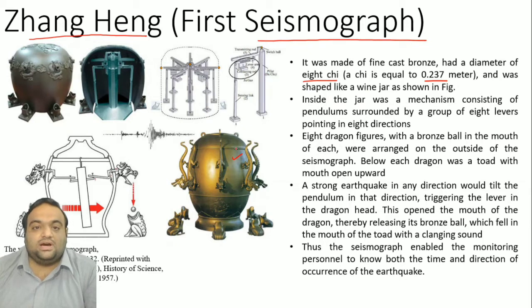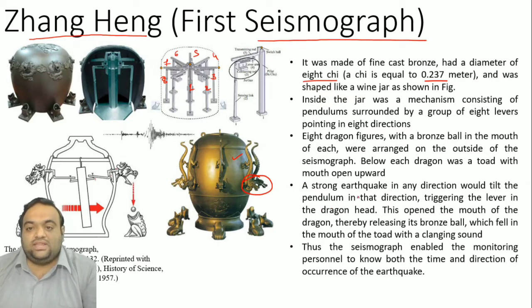Now as you can see, there is a jar inside which 8 levers are placed: 1, 2, 3, 4, 5, 6, 7 and 8. These are all pointing in different directions. Another thing you can observe is that there is a dragon with an open mouth attached to each lever.